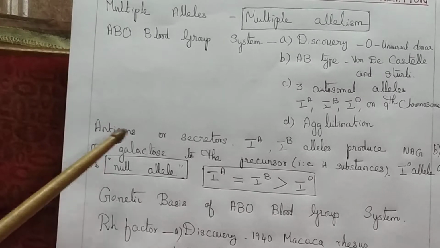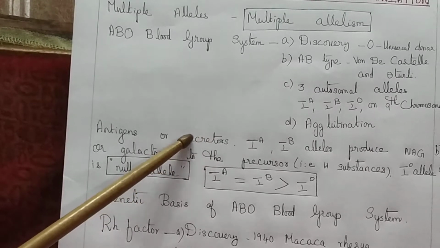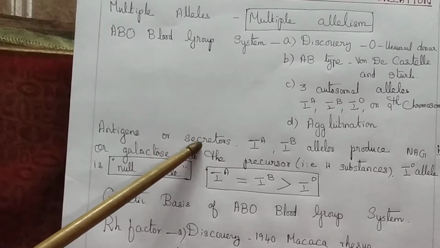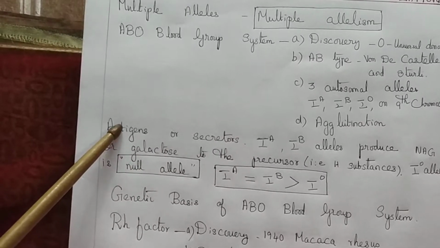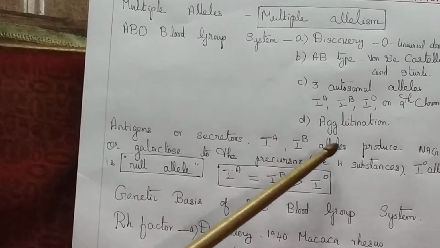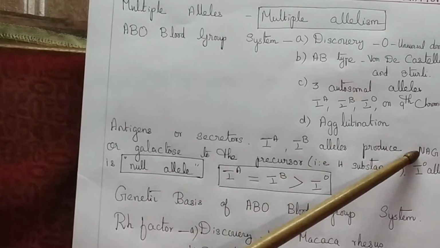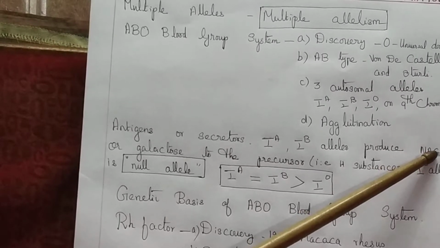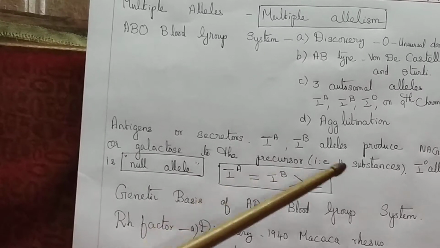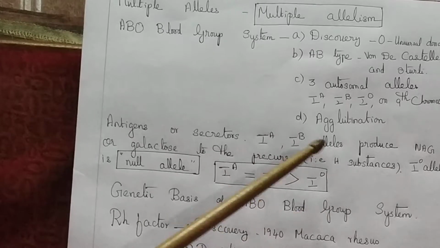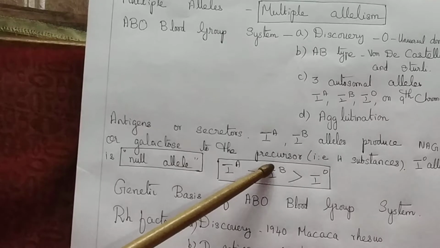Antigens, otherwise referred to as secretors, are present in all the body fluids like gastric juices, tears, saliva, urine, semen, etc. The IA and IB alleles add NAG, N-acetyl galactosamine, or galactose to the precursor, that is the H substance.